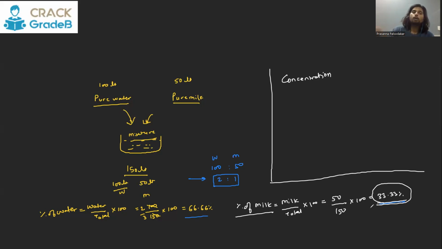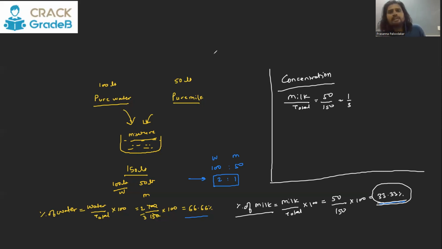Core component means water we use for dilution. So apart from water, whatever is there, alcohol, milk, acid, that we usually call the core component, and the percentage of core component can be considered concentration. But here, concentration can be expressed in fraction form as well. If we talk about the mixture, it means milk upon total. So if milk is 50 and total is 150, we can say 1 by 3 is the concentration.